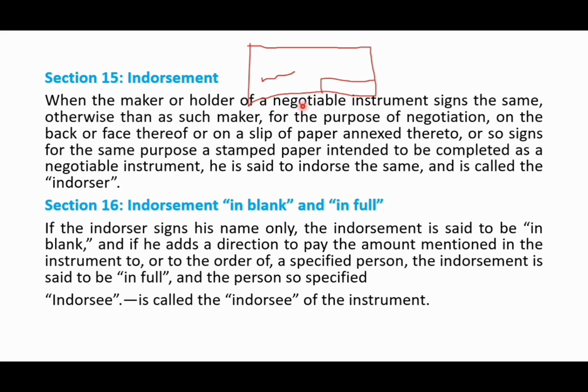That person who made his signature is called the endorser, and the person in whose favor it is made is called the endorsee. Okay, this is what you need to understand from section 15.